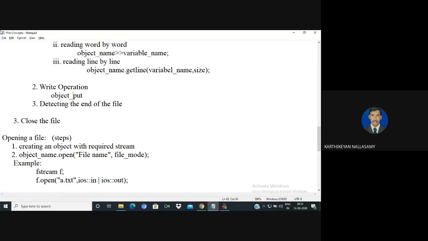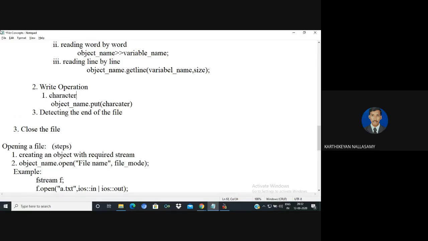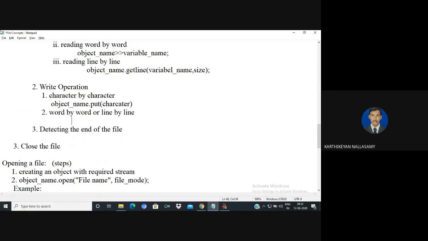Object name dot put, inside it you say the character variable. It means it will write only character by character. There are different processes we have. This is for character by character. For line by line or word by word, we can use the insertion operator. I will repeat it once again: either for word by word or line by line, we can use the insertion operator.